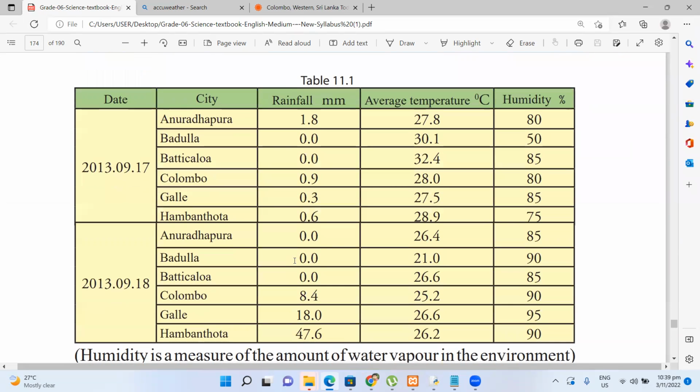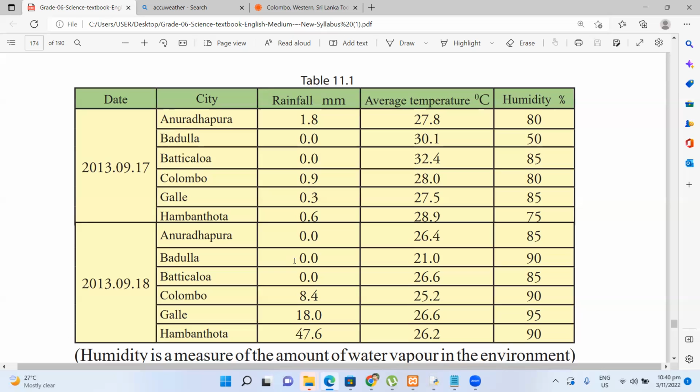Okay, here you can see some measurements. Rainfall in millimeter. And the average temperature. Temperature can have a lower temperature and an upper temperature, and the in-between is the average. You add the range of temperatures and divide by the number to get the average.